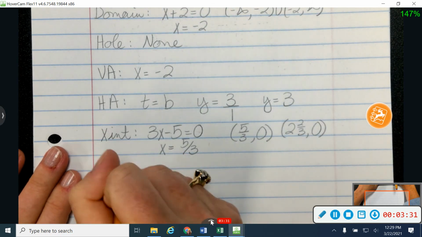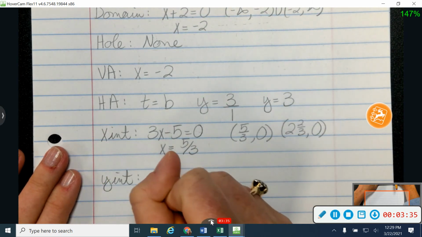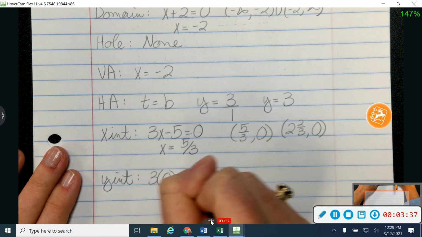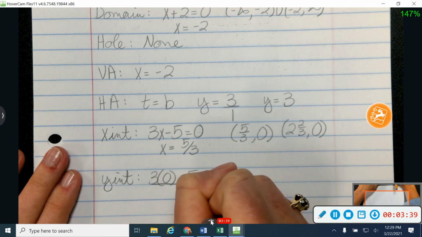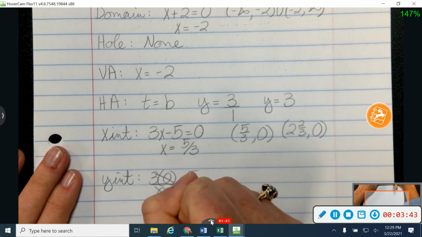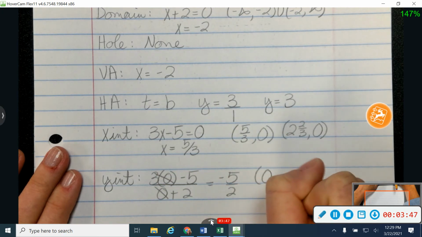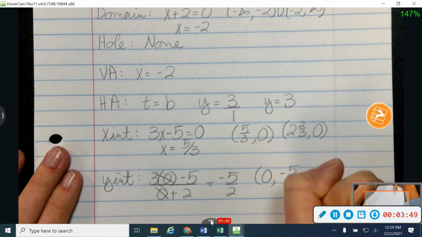And then I have a y-intercept anywhere that I put in 0 for x. So I'm going to go up there to my function and put in 0 for x. That goes away, and that goes away, so I end up with -5/2. So my y-intercept is going to be (0, -5/2).